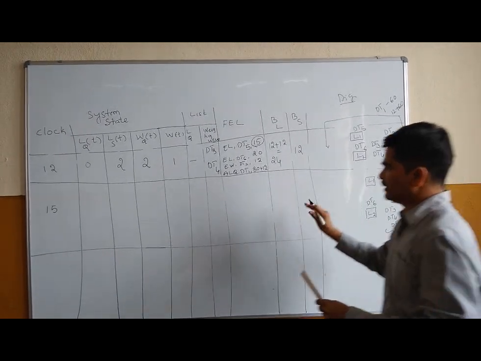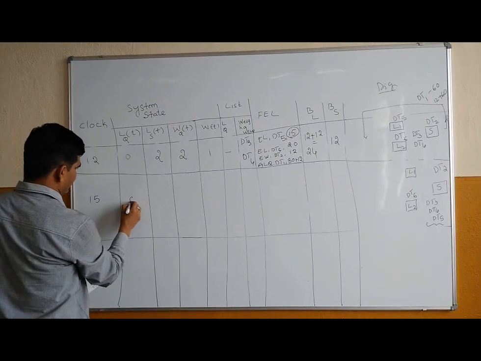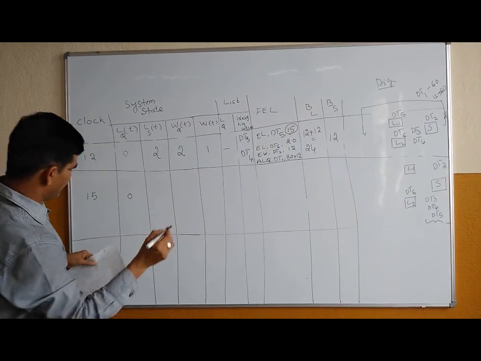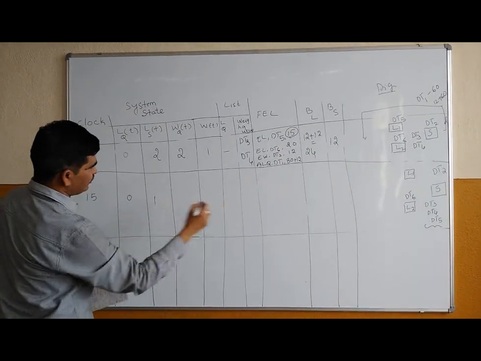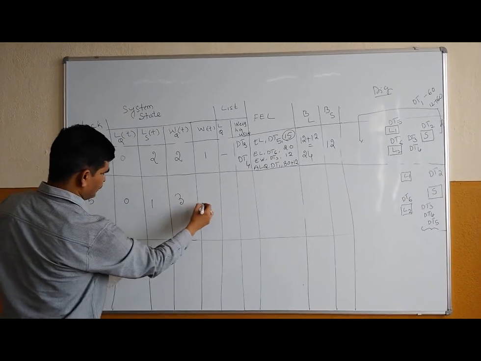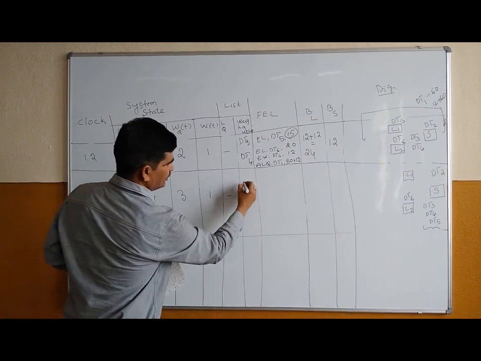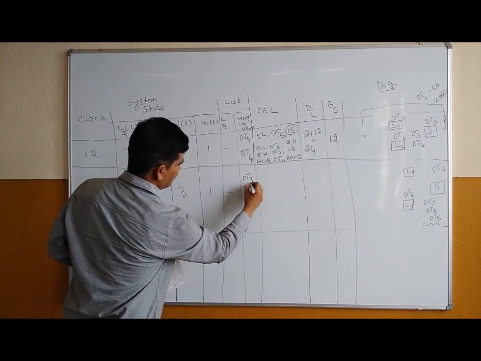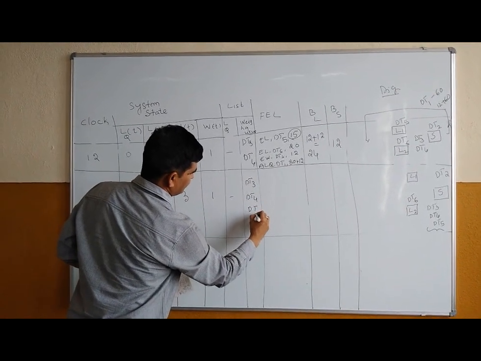Now with this, I can write LQ, you don't have anything. LS of t is only 1. Weighing Q, you have 3. WT is 1. So now this is nothing. You will have dt3, you will have dt4 and you will have dt5.